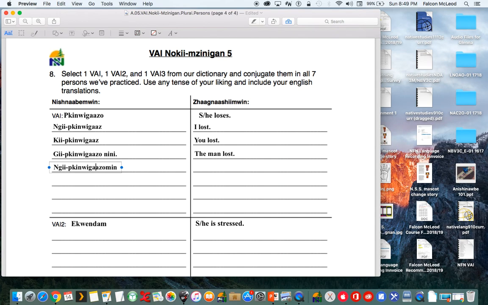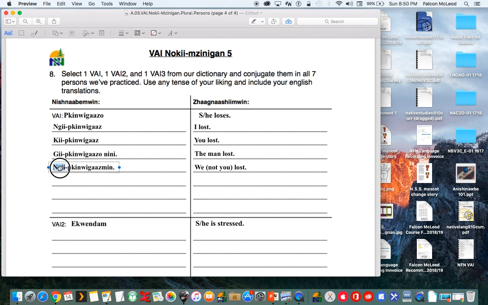We got a short vowel here, so get rid of that. So Ginpekinwigazmin means we, not you, lost.